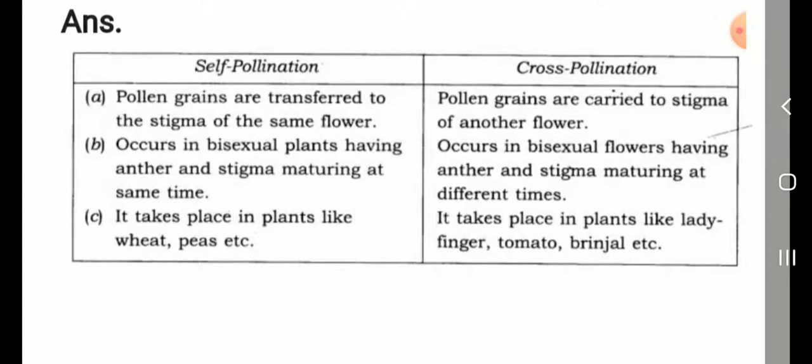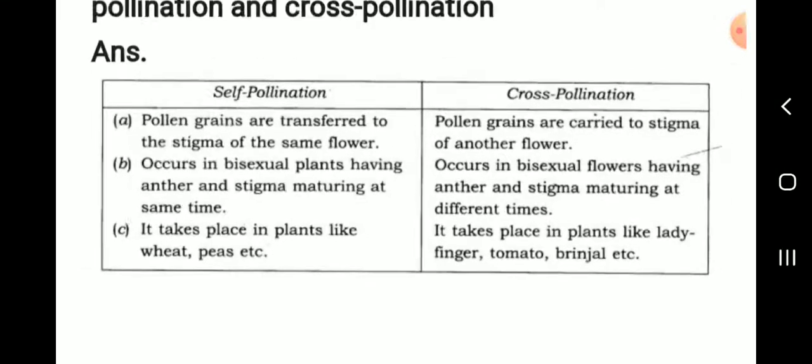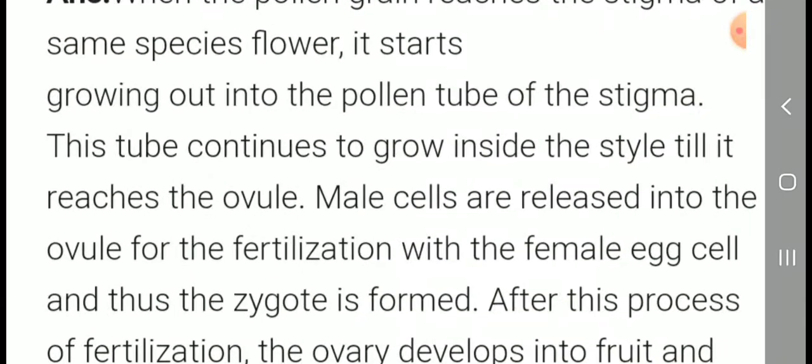Then self-pollination takes place in plants like wheat, peas, etc. Then cross-pollination takes place in plants like lady's finger, tomato, brinjal also. The next one.